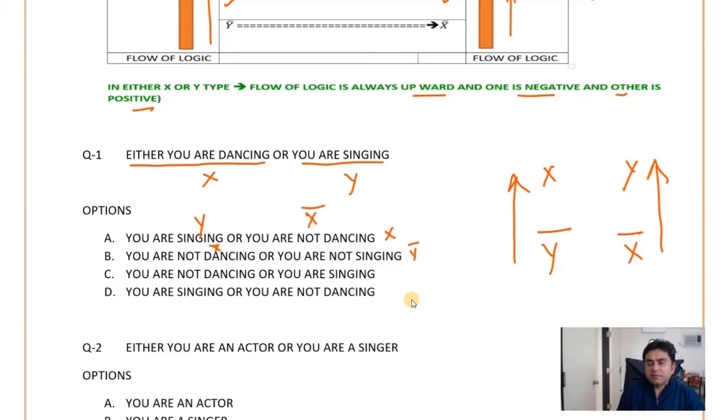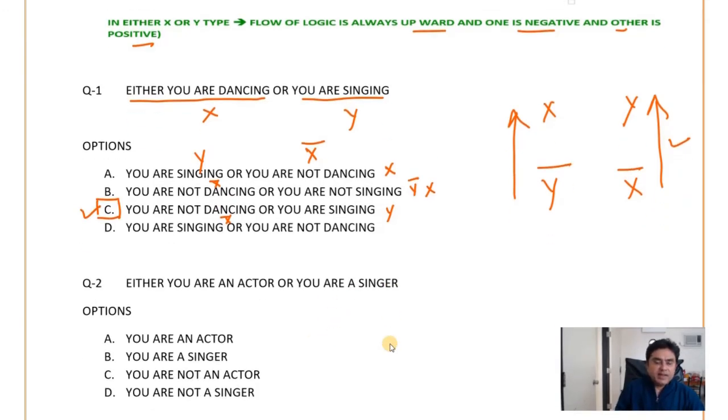X bar will lead to Y, but X bar will never lead to Y bar. So this is also wrong. You are not dancing, that is X bar, and you are singing, that is Y. So X bar will lead to Y. Yes, this is correct.